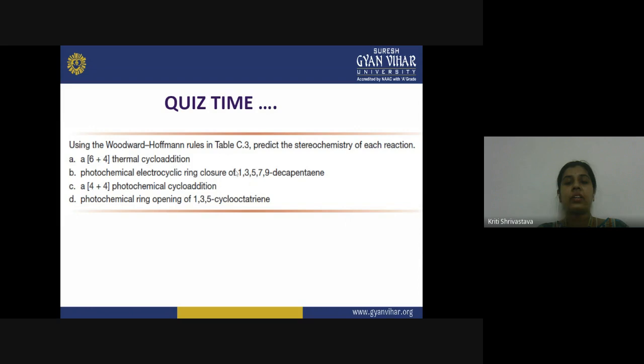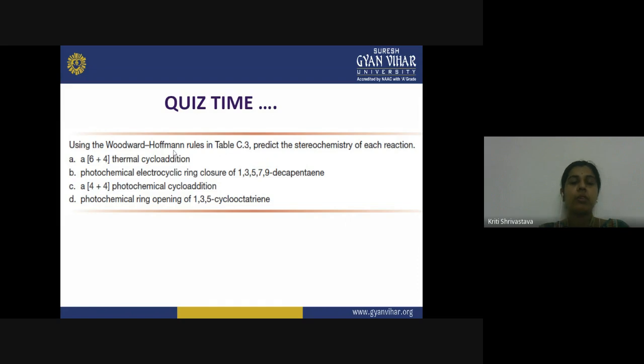Now I'll give you a hint about this. If you have 5 pi bonds in your reactant molecule, the odd number of pi bonds are here in the conjugated polyene and the reaction condition is photochemical. So what will be the course of this electrocyclic ring closure reaction according to the Woodward-Hoffmann rule? The third question is 4 plus 4 photochemical cycloaddition. Again, you will count the number of pi bonds here and consider the photochemical reaction condition.